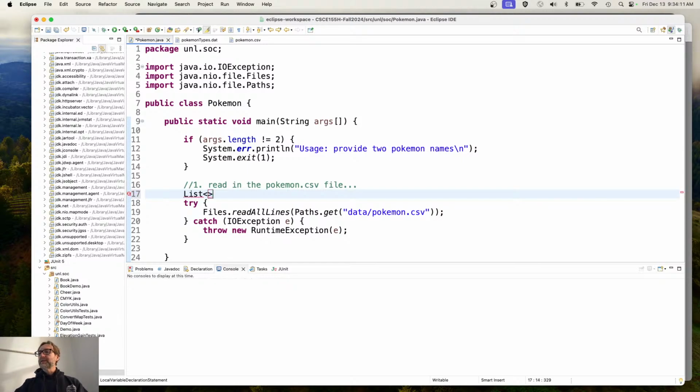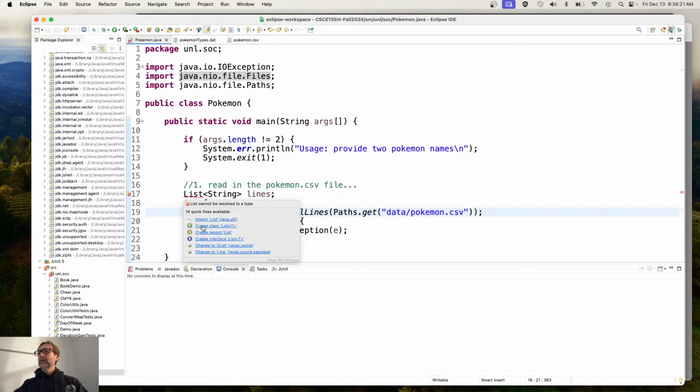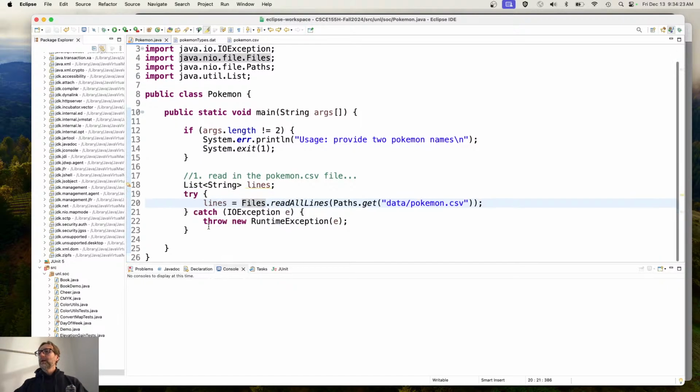Let's do it as a list, I think, of strings, right? And call it lines. And then here I'll say lines is equal to that. So I'm going to need the list here as well. There we go. All right. Now I'm going to process each line, right?